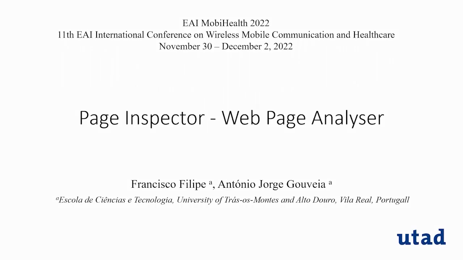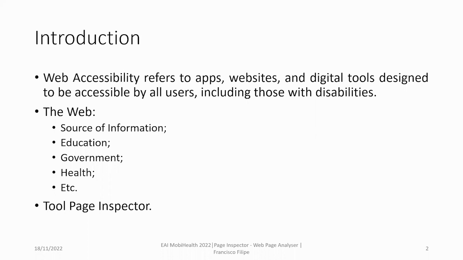My name is Filipe, and I am one of the authors of this paper titled Page Inspector, Web Page Analyzer. Let's start with a brief introduction about web and web accessibility. Web accessibility refers to apps, websites, and digital tools designed to be accessible by all users, including those with disabilities.